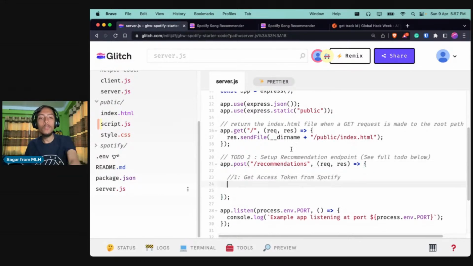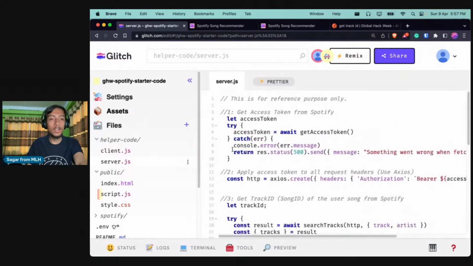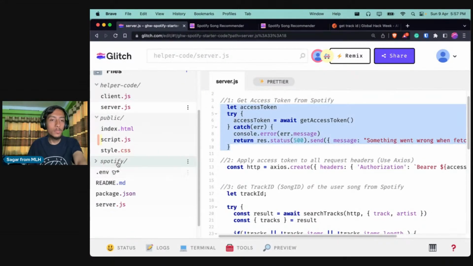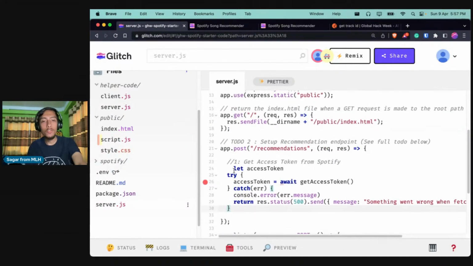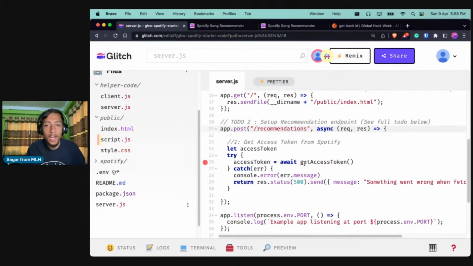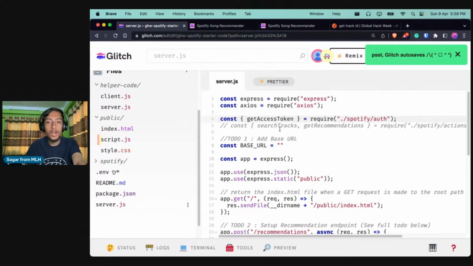In order to get the access token from the API, just go to the helper code, and this is the server's JS, right? So go over here, and all the code is over here. I'll copy and paste it and explain what is going on. Cool. Again, since we are using the await keyword, this function needs to be async. So I fix that, and I also get an error, right? The function named get access token is not defined. So I will uncomment that from the top, so that now I guess no error is there.